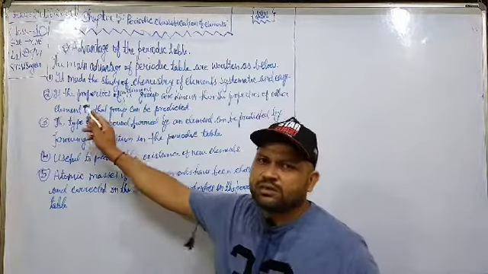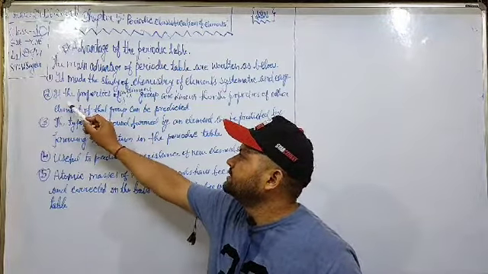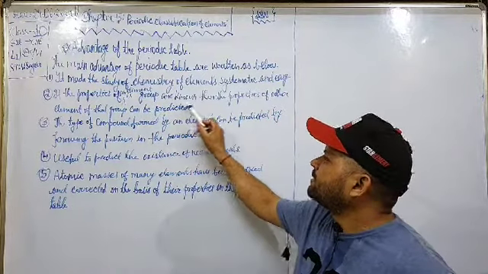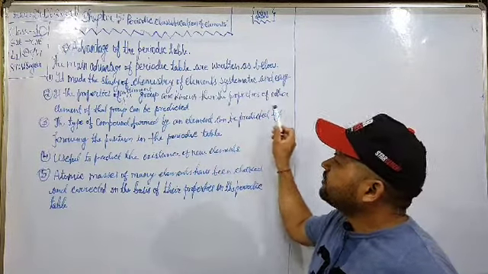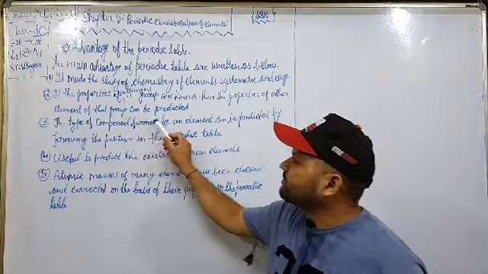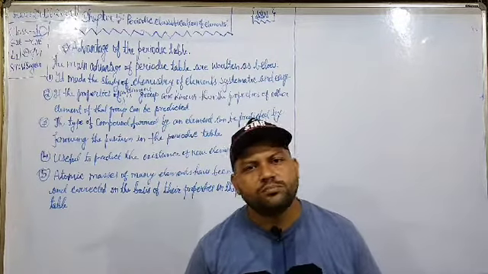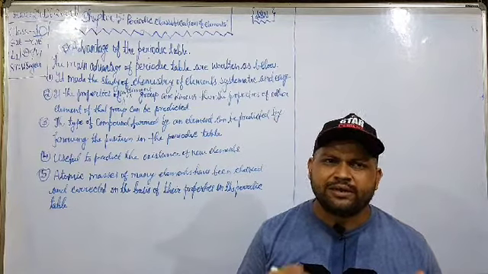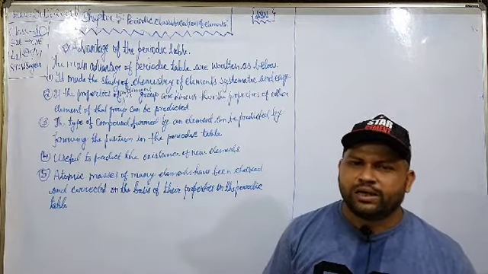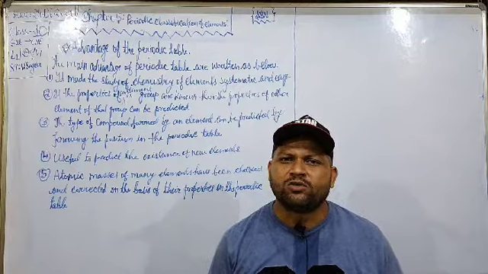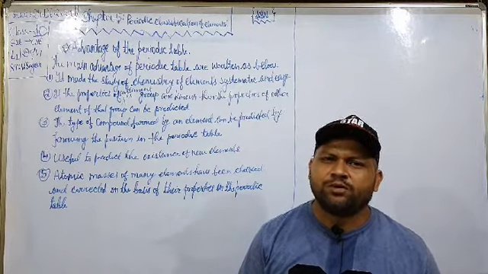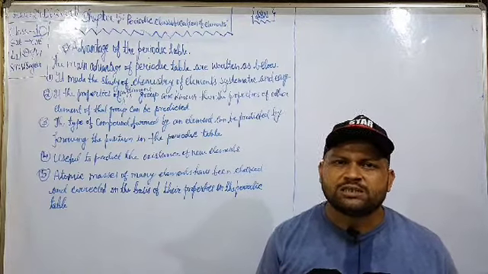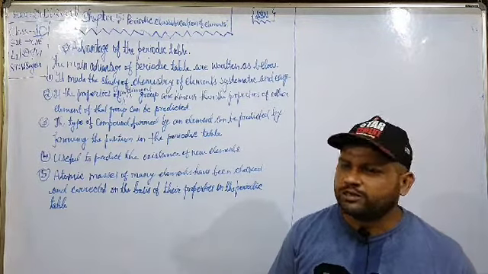The second advantage of the modern periodic table is that if the properties of an element in a group are known, then the properties of other elements of that group can be predicted. If we know the properties of an element in a group, then we can know the properties of other elements with the help of the properties of that group. So this is the second advantage of the modern periodic table.